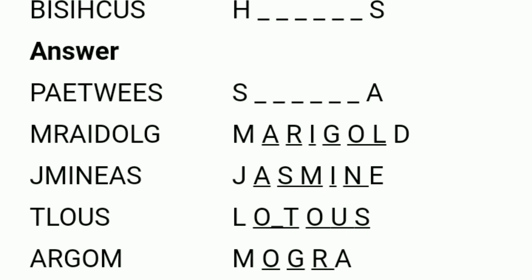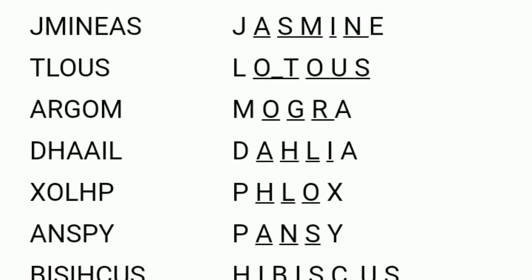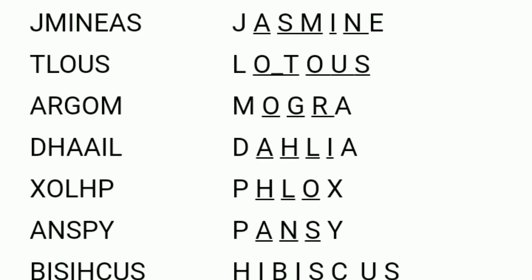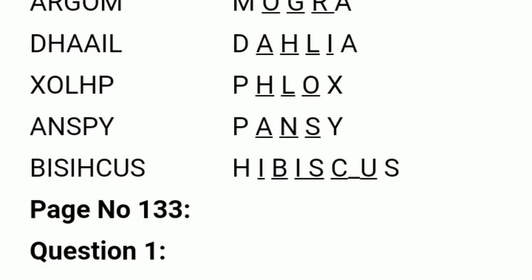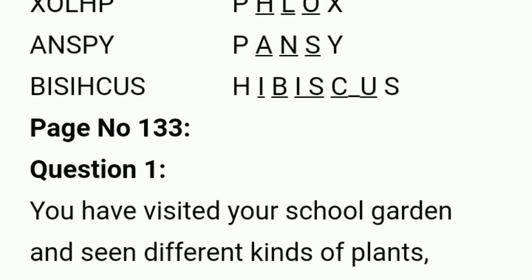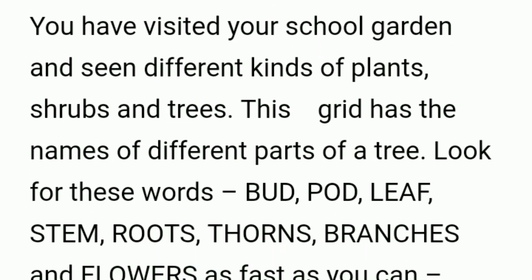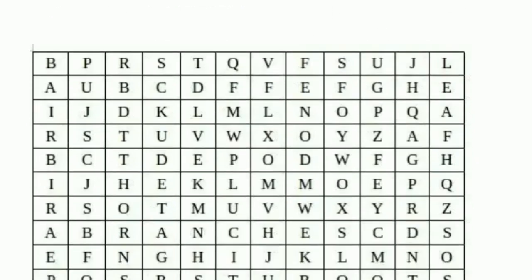Next is lotus, mogra, dahlia, phlox, PHLOX. Then pansy, hibiscus. Then next one, there is a grid and some words are given there in blue color. You have to find those words in that grid. You have to do that in the textbook itself.